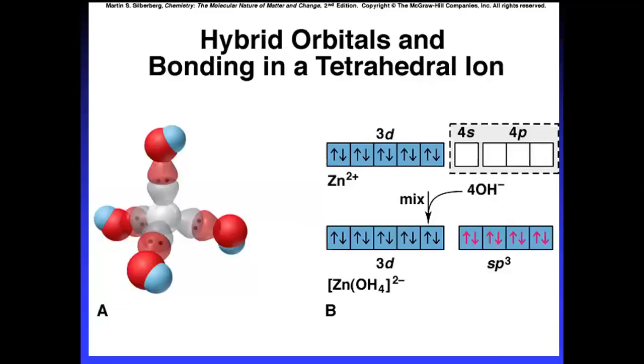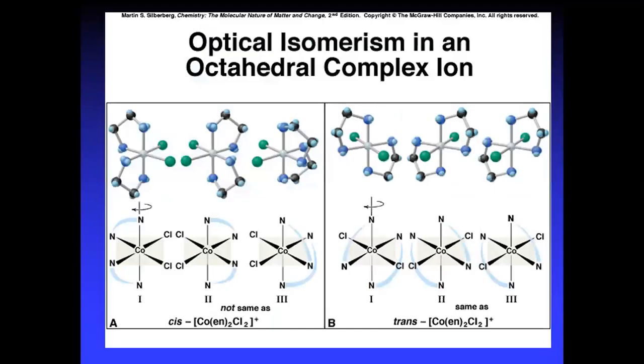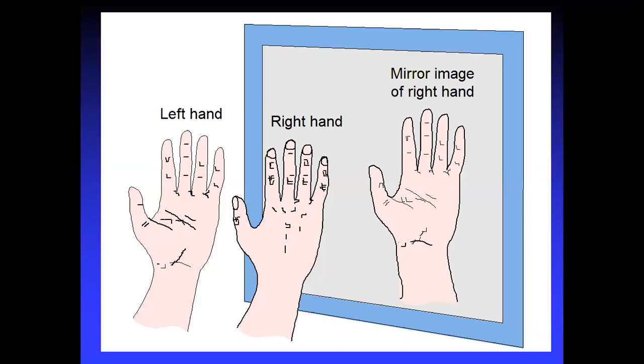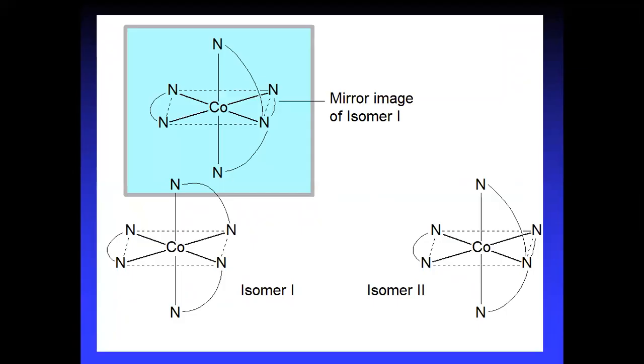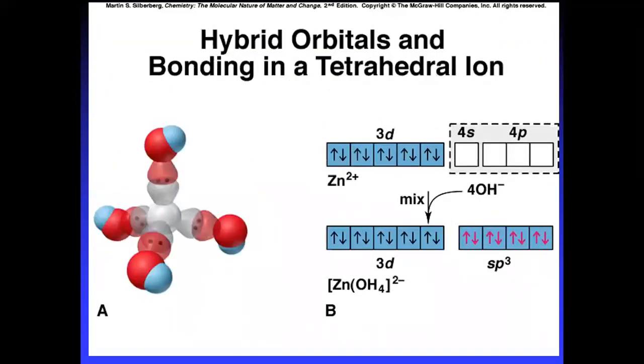In the previous class, I explained complex compounds, isomerism, and the basic concepts. In today's class, we covered stereoisomerism, optical isomerism in octahedral and tetrahedral complexes, and how octahedral, square planar and tetrahedral complexes are formed.